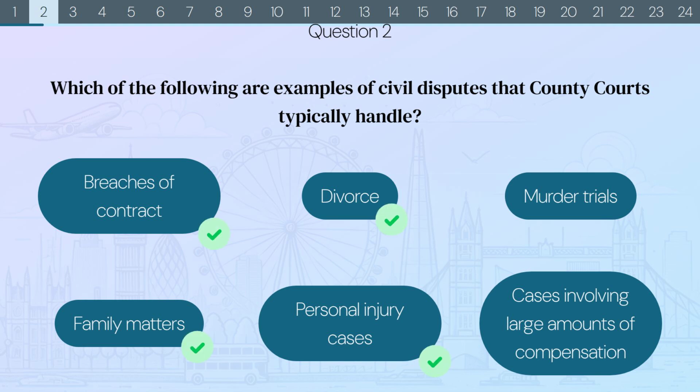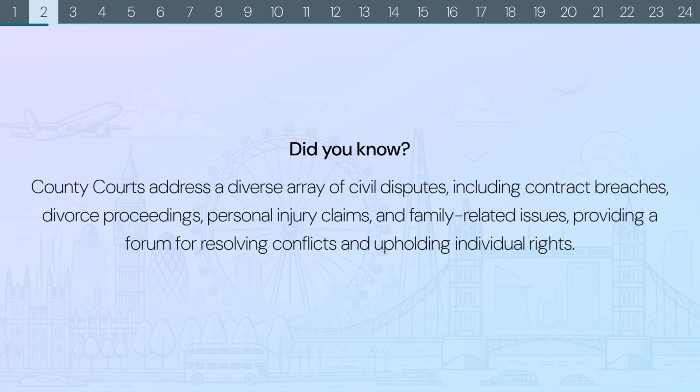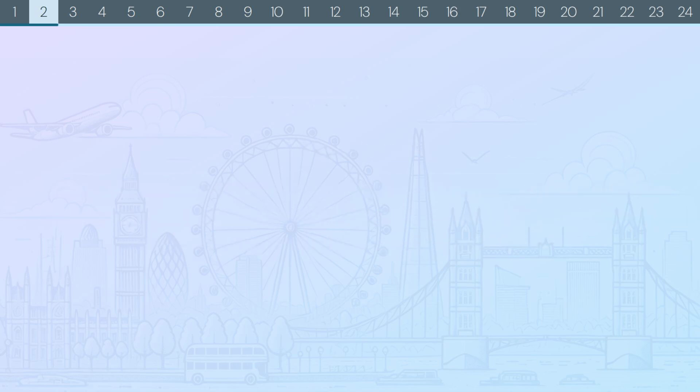The correct answers are breaches of contract, divorce, family matters, and personal injury cases. Did you know? County courts address a diverse array of civil disputes, including contract breaches, divorce proceedings, personal injury claims, and family-related issues, providing a forum for resolving conflicts and upholding individual rights.